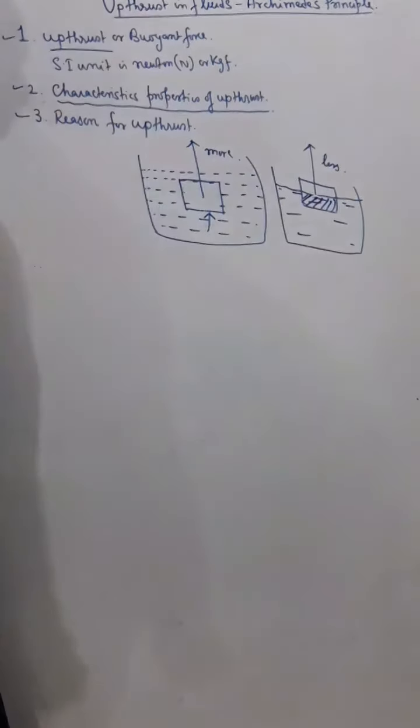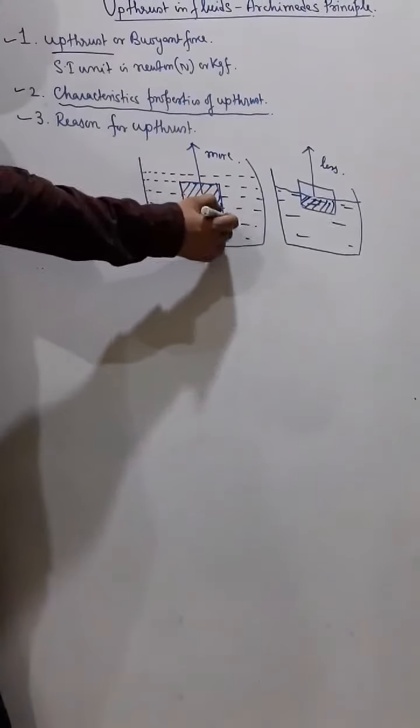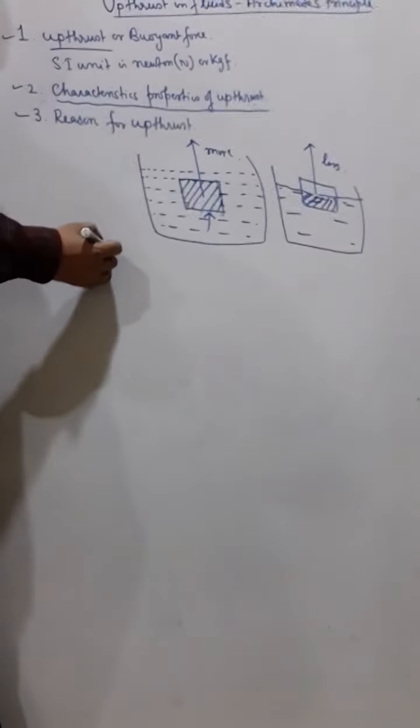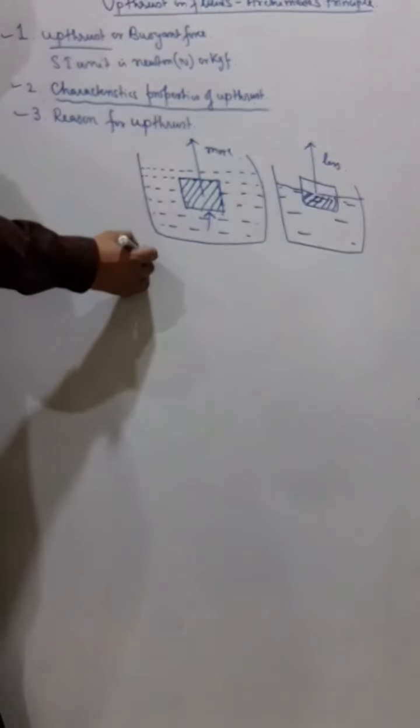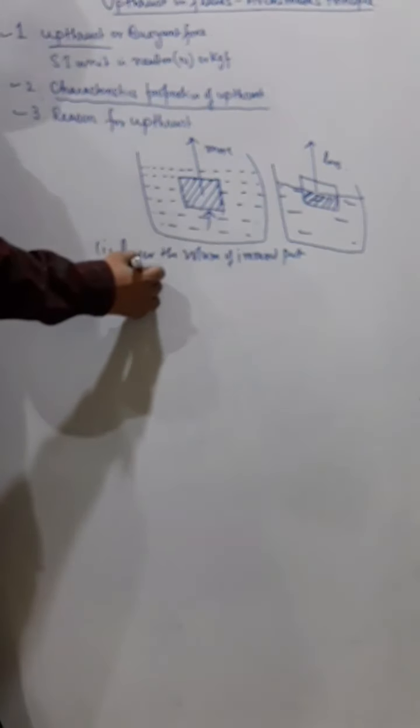Here it is wholly immersed, so the volume of the immersed part is greater. So the characteristic property of upthrust is: the larger the volume of the immersed part, the greater is the upthrust.